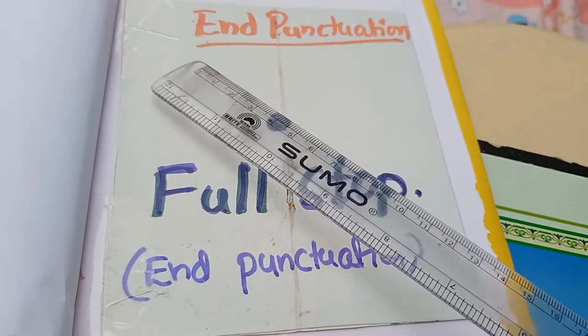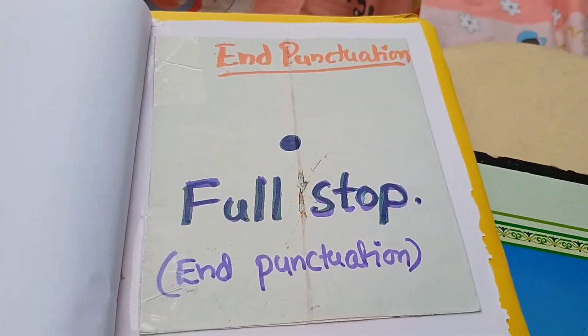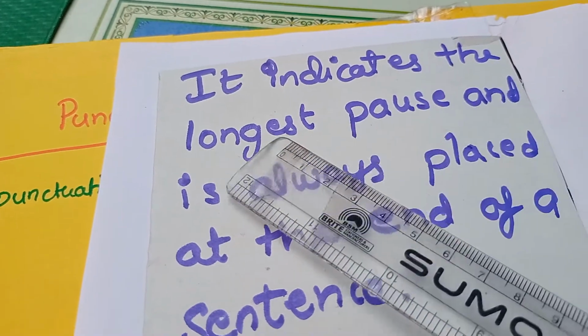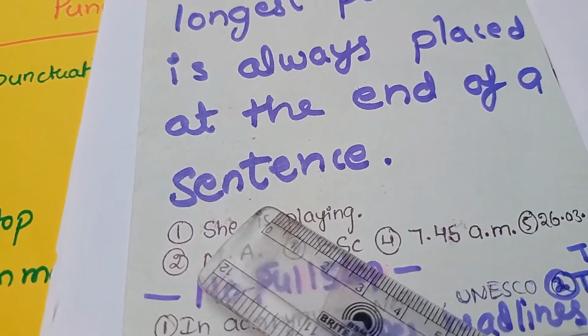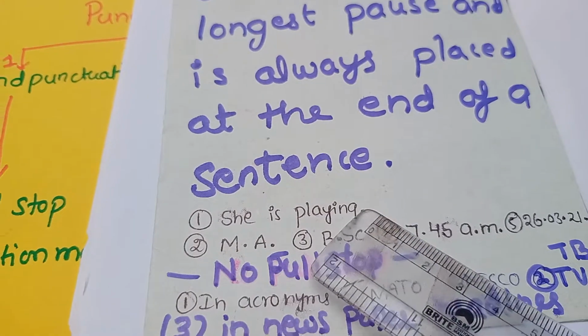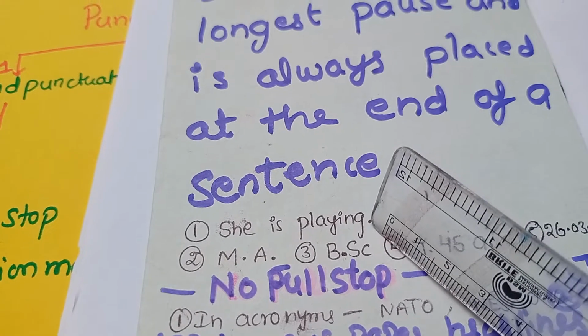Now we learn about end punctuation marks in detail. First one, full stop. It indicates the longest pause and is always placed at the end of a sentence. For example, she is playing. So here at the end of the sentence we used a full stop.